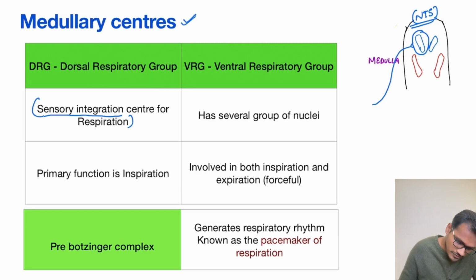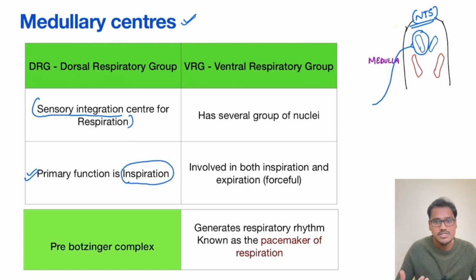Then what is the primary function of this DRG? The primary function of the DRG is inspiration. It helps the person to breathe in. Now coming to the VRG. The primary function of the VRG is that it is involved in both inspiration as well as expiration. But does it work normally all the time?